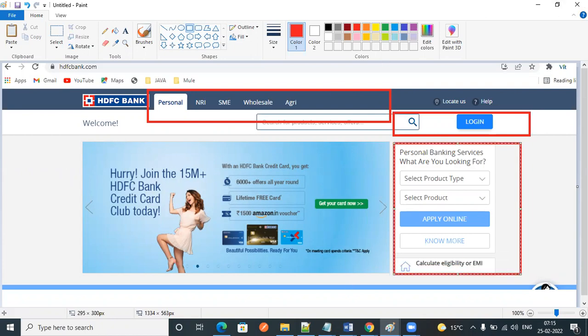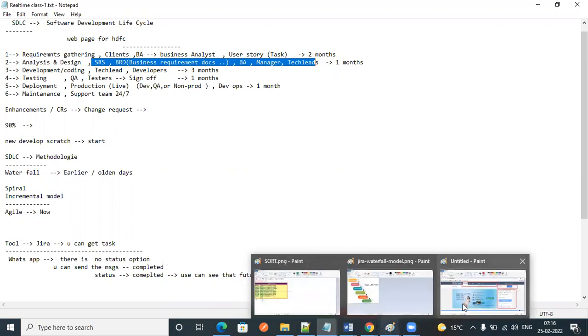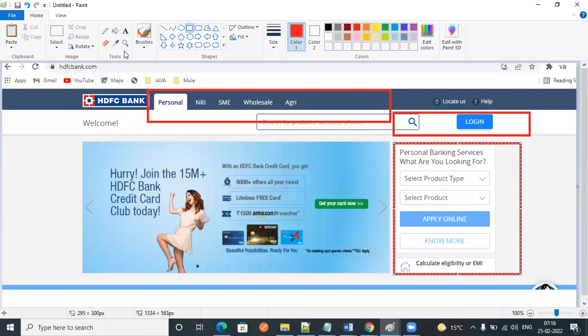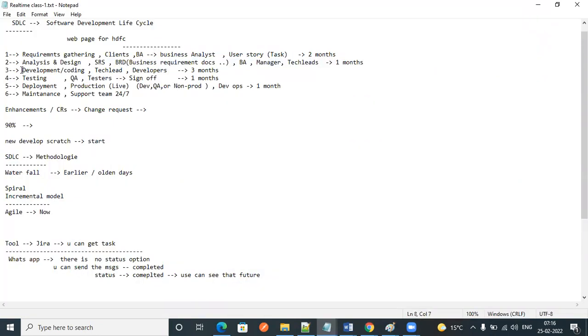Depending on these requirements, the BA manager or tech leads will do some analysis and prepare a design like this. It's like a blueprint, not an actual page. First they come up with an idea based on the client requirements: is this fine or not? If this design gets finalized, then it will move to the development phase.